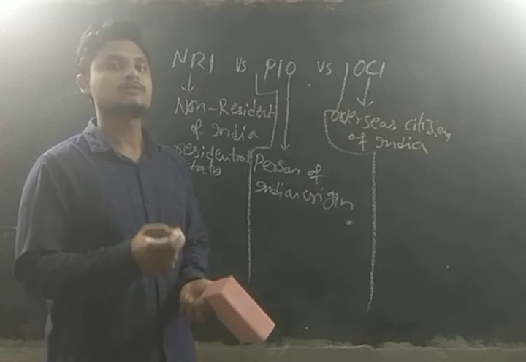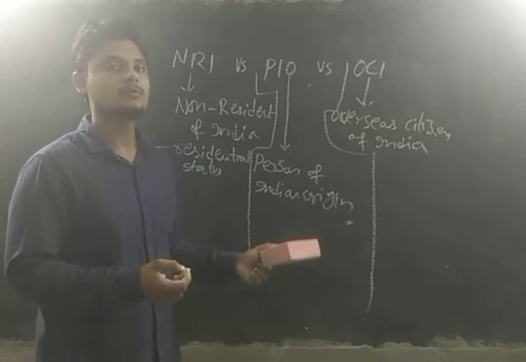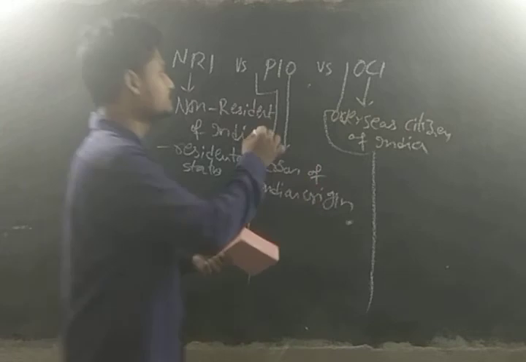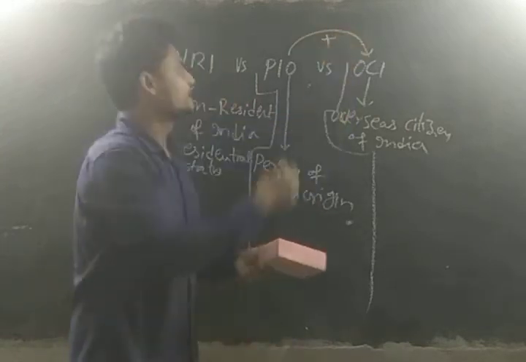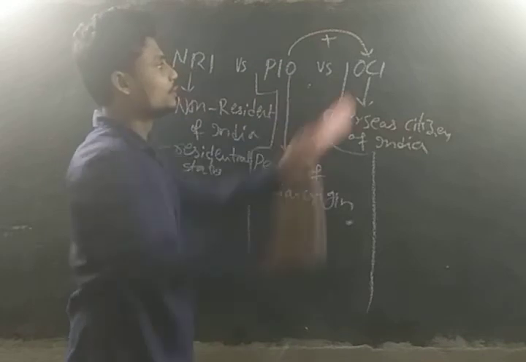In the year 2015, this concept was removed and merged with the OCI.